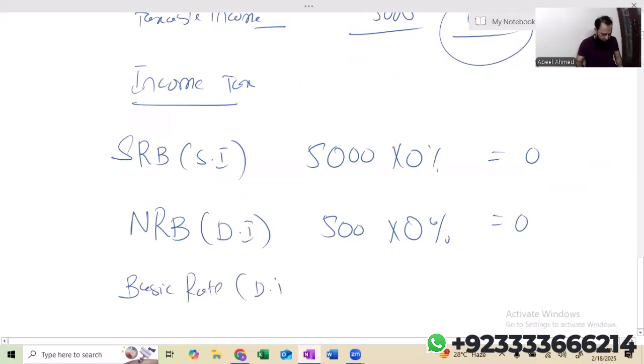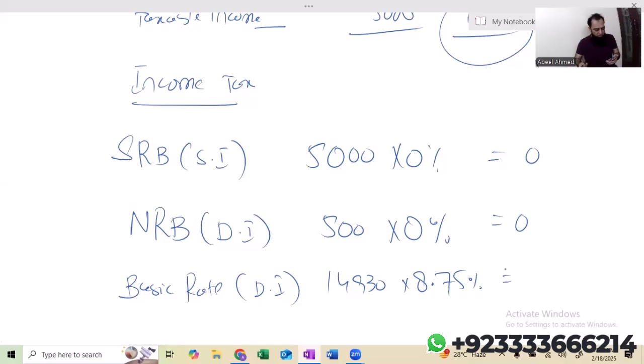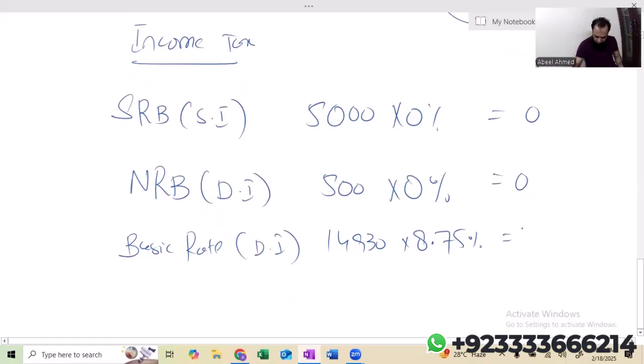Basic rate dividend income 14,930. Applicable tax rate is 8.75%. Students, I'm getting 1,306.375. So leave that 0.375. 1,306. Let me recheck. 14,930. Yes, perfect. So this is your income tax liability.